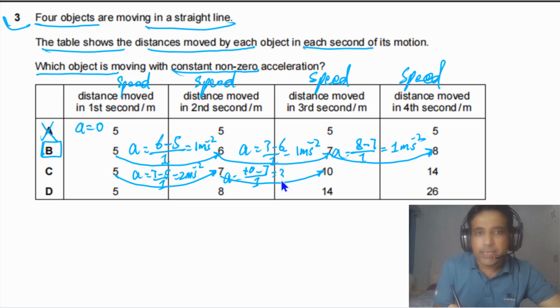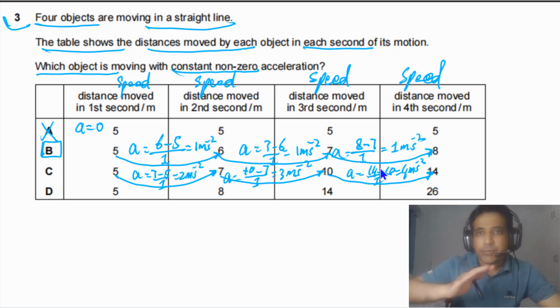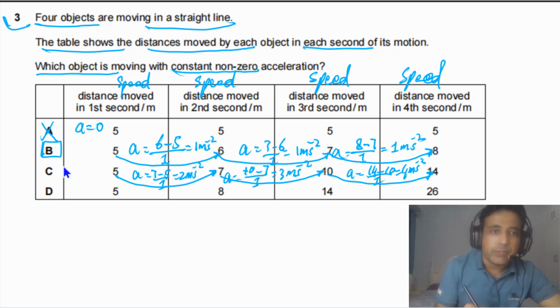So in this case acceleration is equal to 3 meters per second per second. And here we can also calculate the value of a. You can see this is 14 minus 10 divided by 1, which is equal to 4 meters per second per second. So this acceleration is not constant. This acceleration is increasing with time, so it means this is not a possible answer.